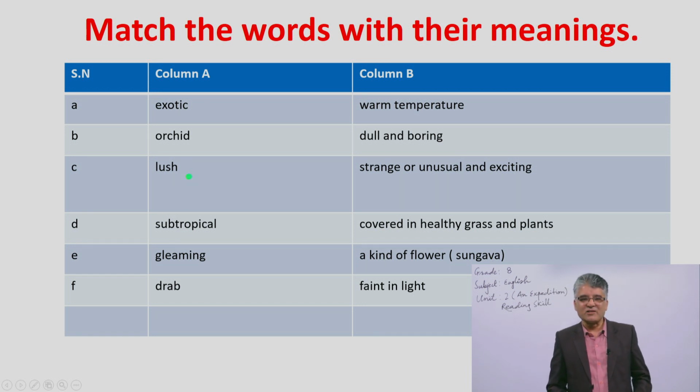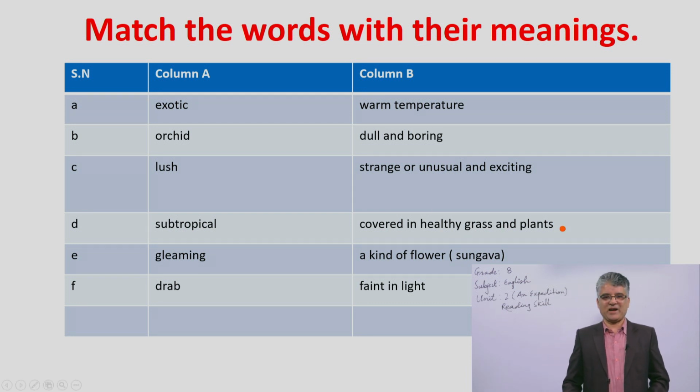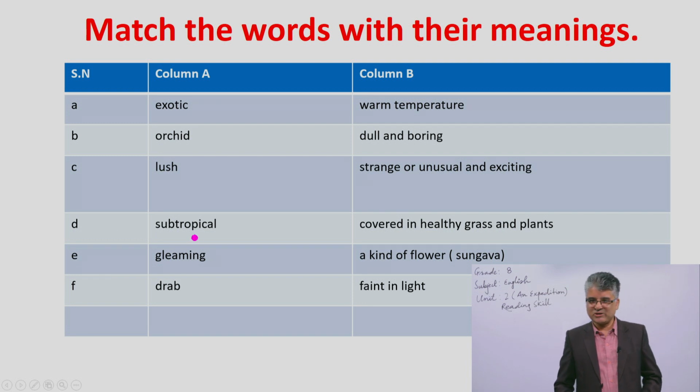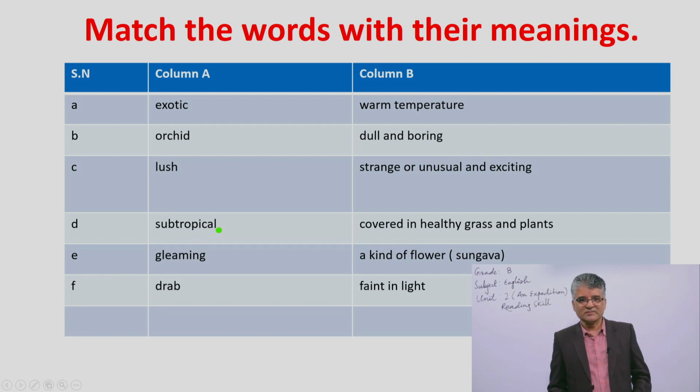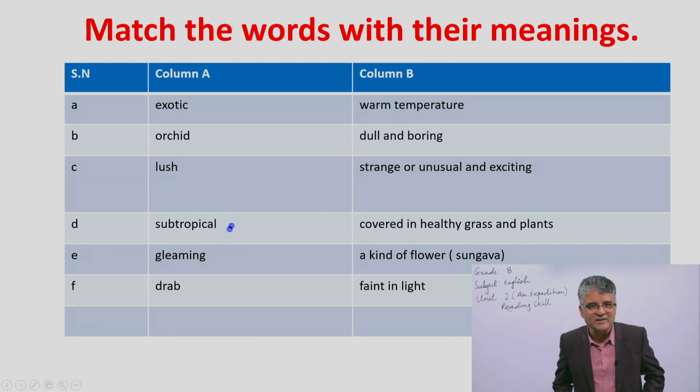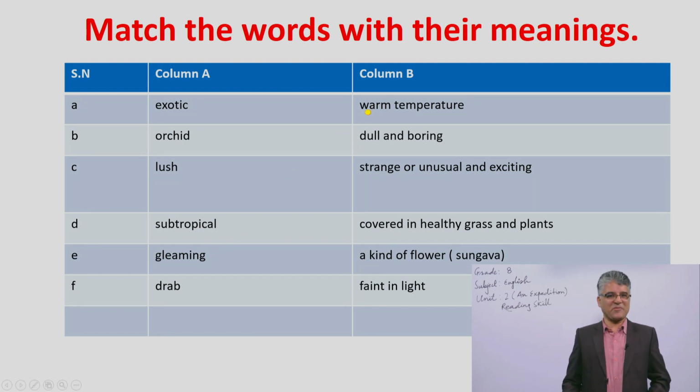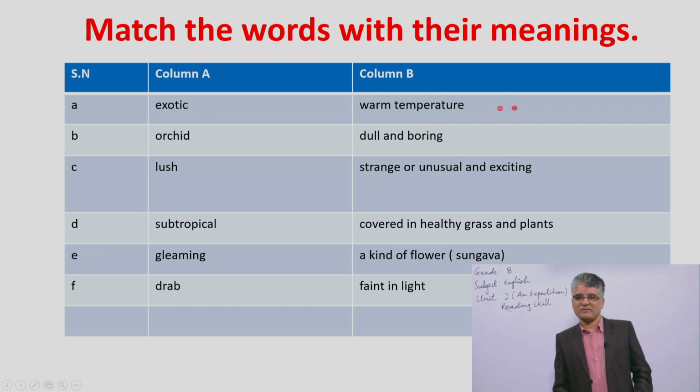Similarly, lush. That means, oh, yes, you are right, covered in healthy grass and plants. Similarly, subtropical. The meaning of subtropical is, yes, you are right, warm temperature. Not exactly moderate, it is warmer, warm temperature.